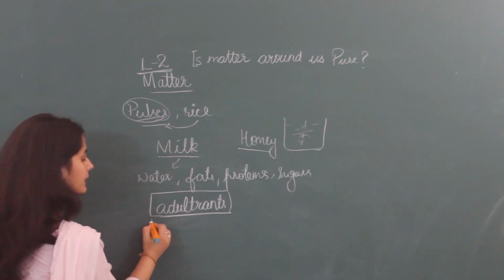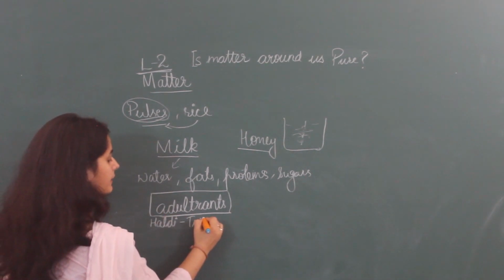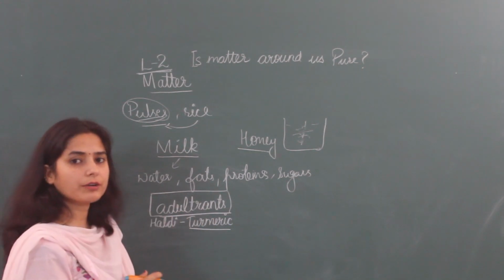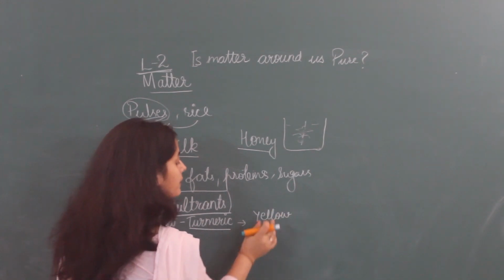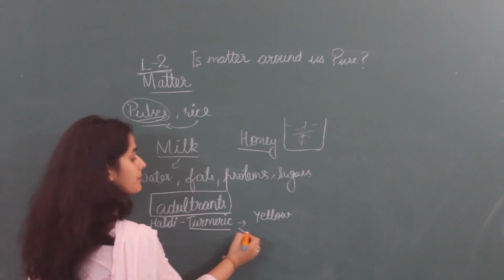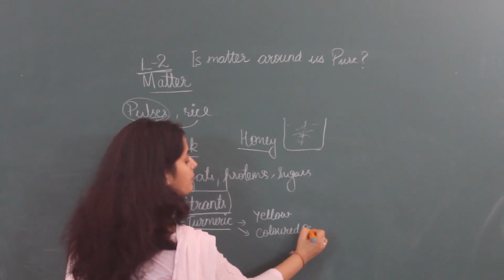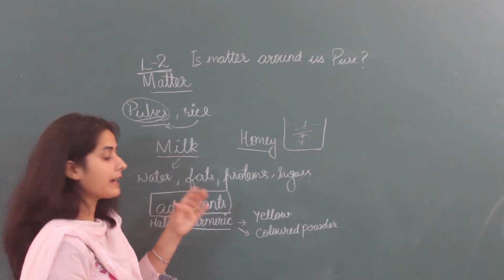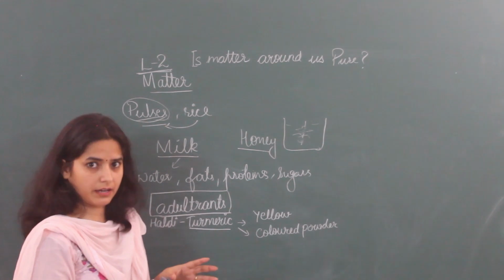For example, in haldi or turmeric. In turmeric powder, what do you see? Yellow powder. But this yellow powder can be pure or impure because some colored substances or colored powder are mixed to give it a good color. That yellow color of turmeric powder can be light, dark or very dark.